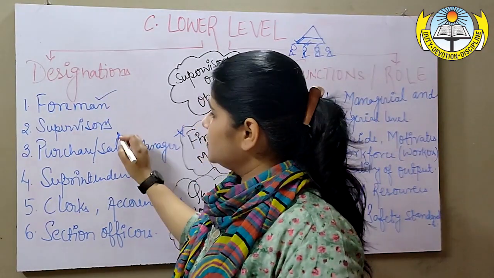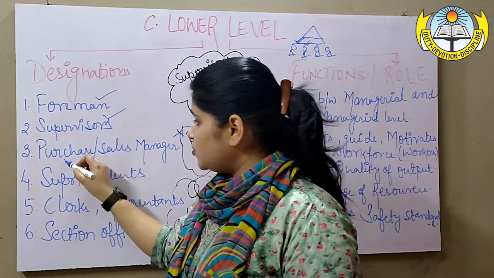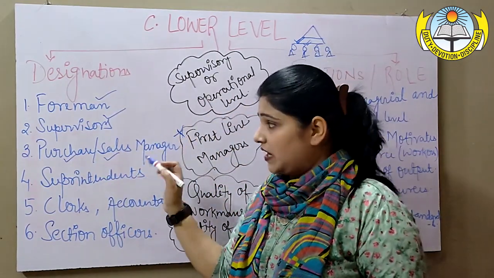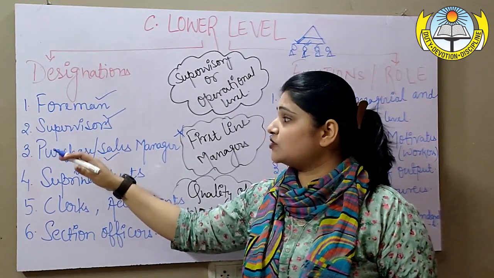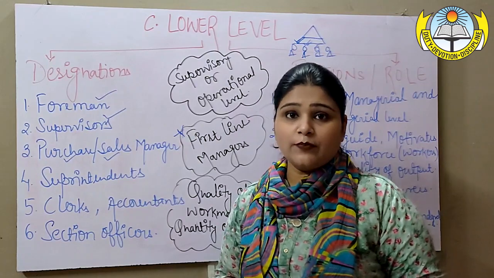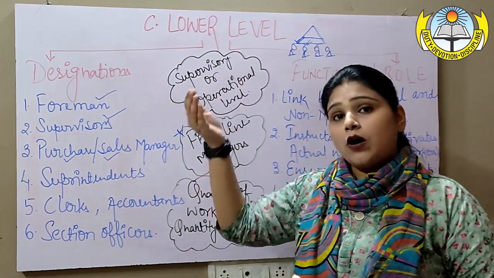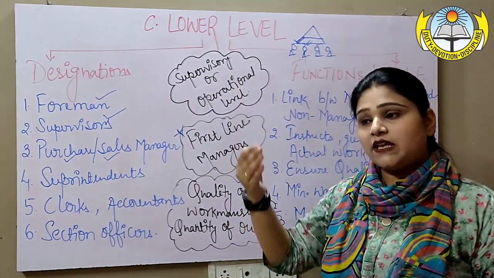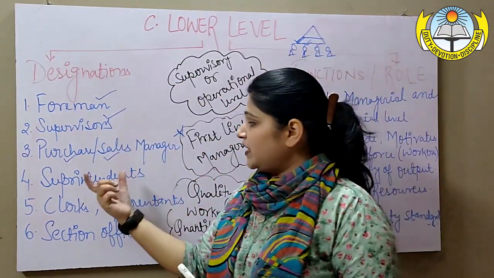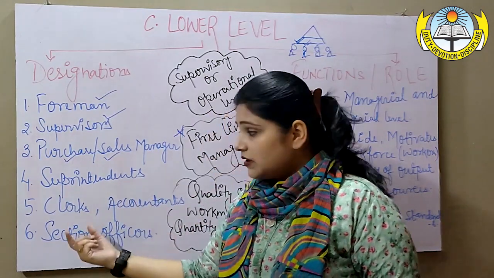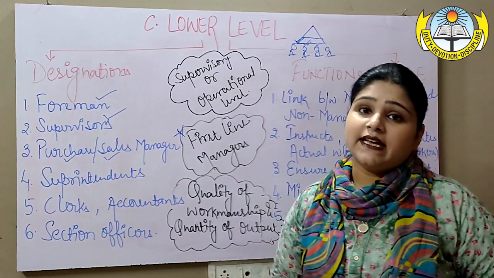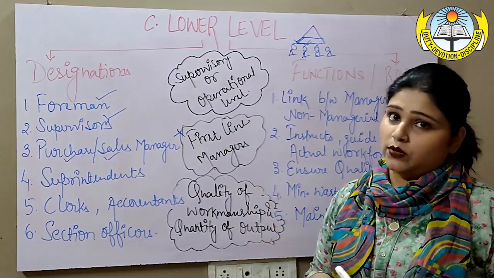Foreman, yes. Supervisors, purchase or sales managers. Now here the word manager has been used, but remember the task of purchase or sales takes place under the marketing department. So the marketing manager belongs to the middle level, and all those purchase and sales managers who are working under a marketing manager will definitely come under the lower level. Superintendents of different departments, clerks, accountants, section officers. So all of these are the designations assigned to the lower level.